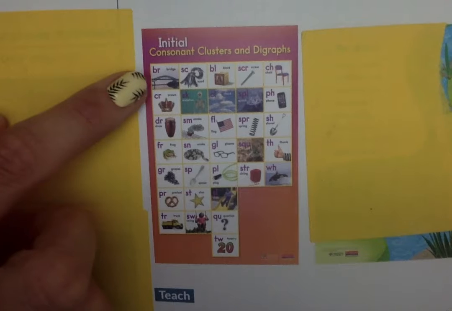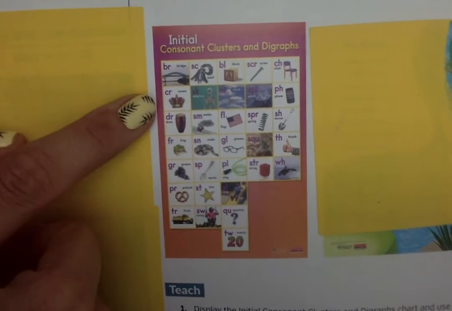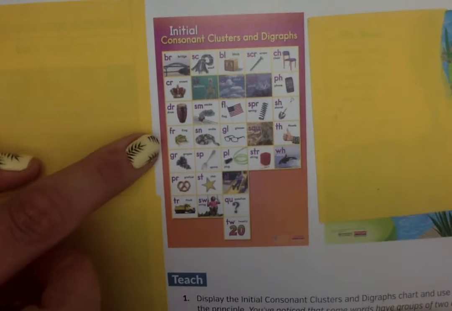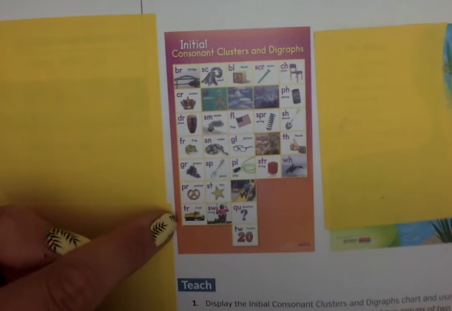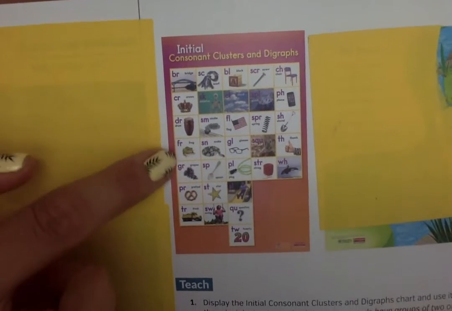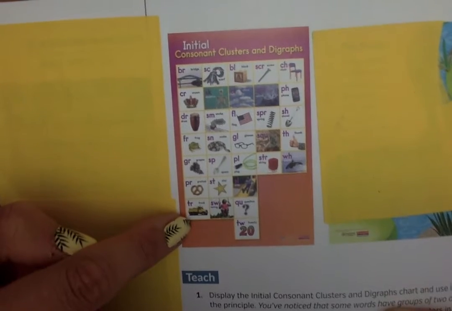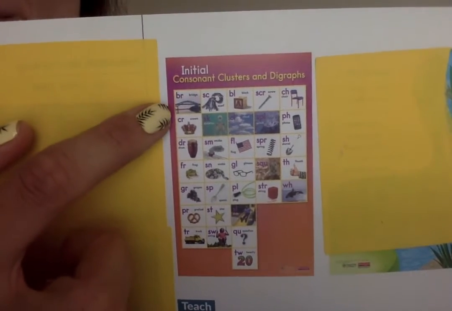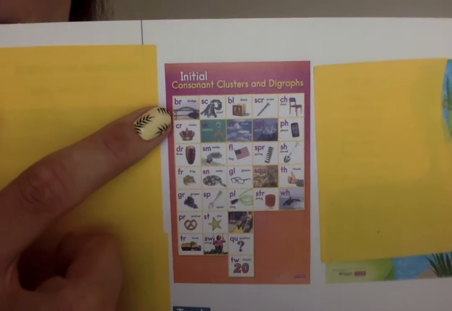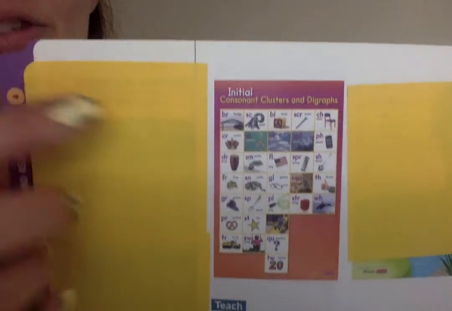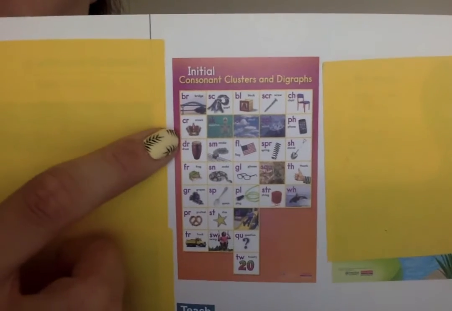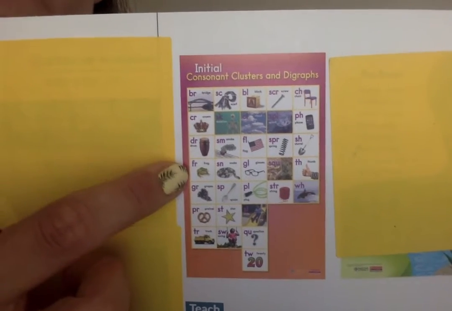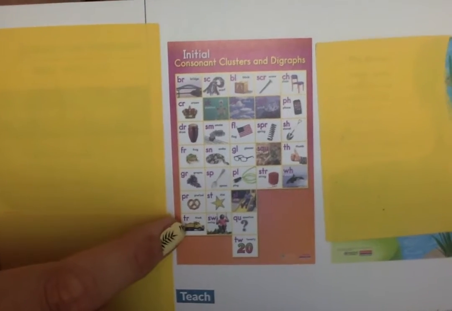We have this word bridge, crown, drum, frog, grapes, pretzel, and truck. What do you notice about all of those words? Yes, they all have the R sound. And with the consonant cluster, remember, you can hear both of the sounds of that consonant cluster. So we can hear brr, we can hear the B and the R for bridge. Read these with me. Crown, drum, frog, grapes, pretzel, and truck.